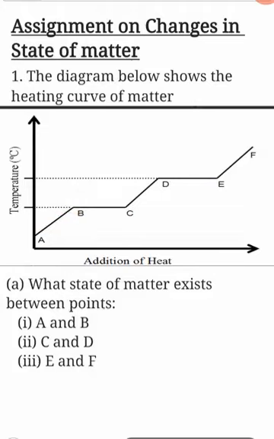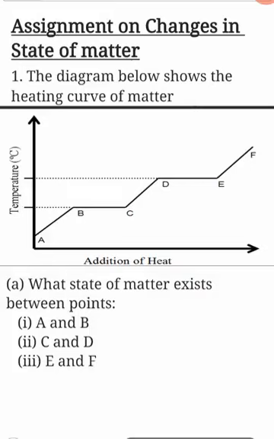And then also, you must tell me what exists between point C and D. Point C and D is this point here and that point there. So you must tell me what exists here. And then you must also tell me what exists between point E and point F right there. So tell me, once you are done answering this question 1A, capture your answers, send to my WhatsApp for marking. I should be able to mark your work as soon as I receive it.